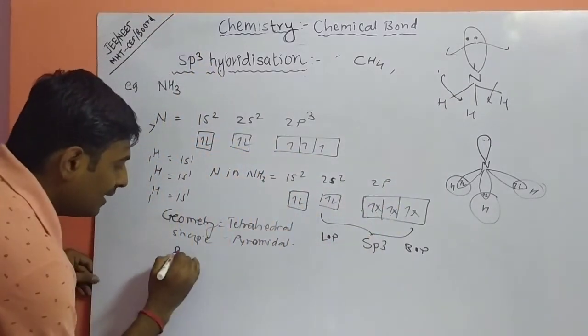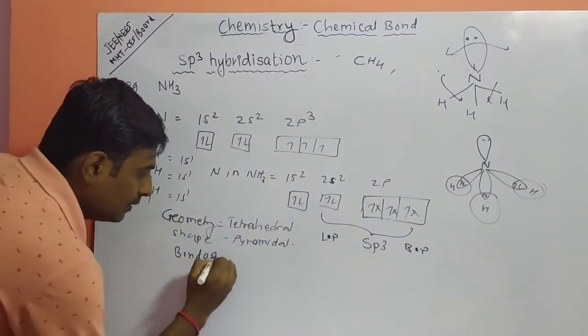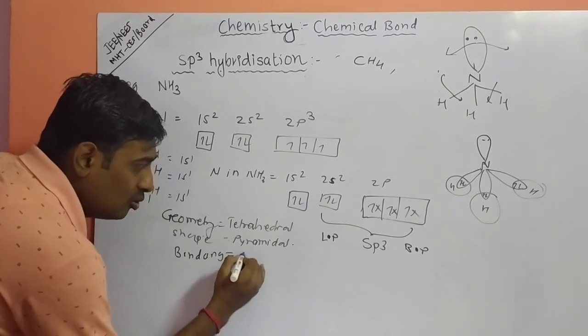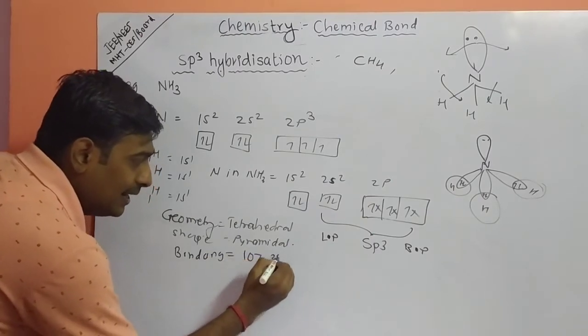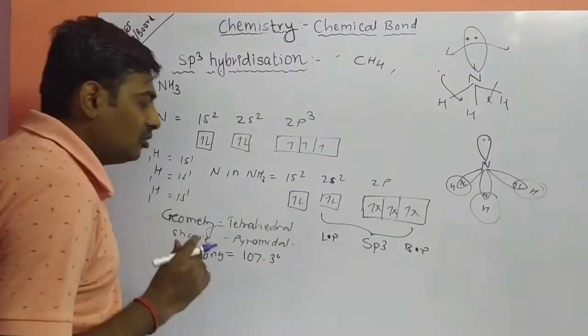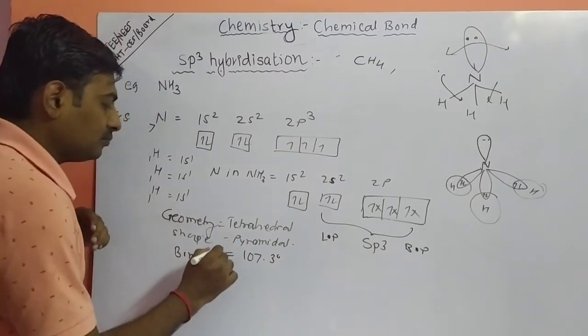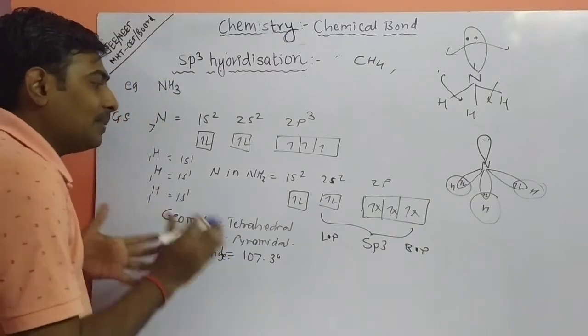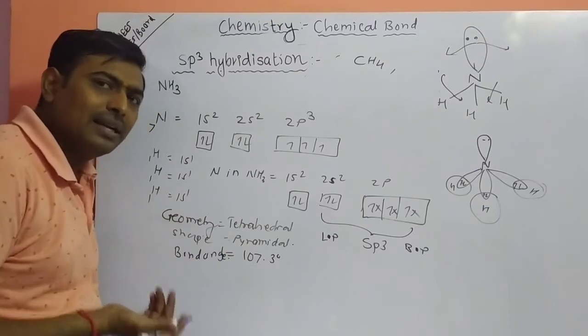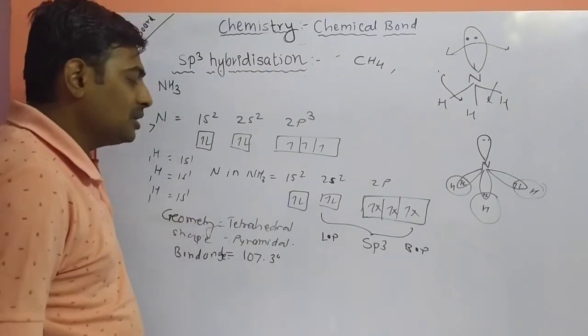So your bond angle changes from 109 to 107.3 degrees. So this is your bond angle. And what is the percentage of s character? The percentage of s character is again the same, because it is sp3 type of hybridization.